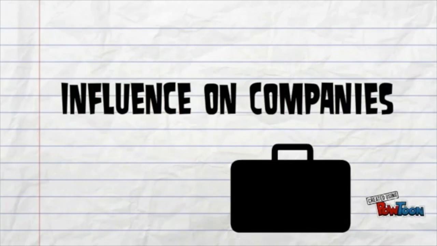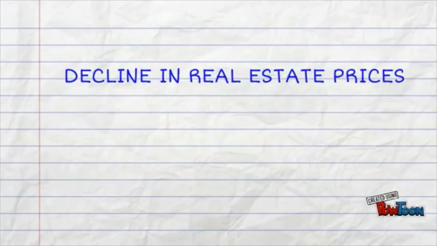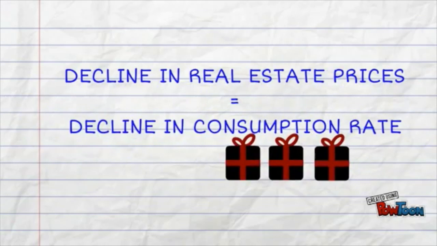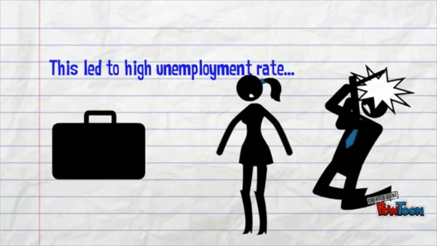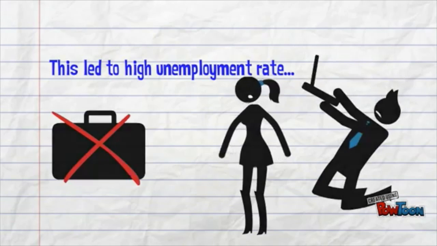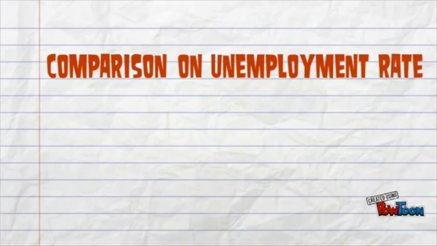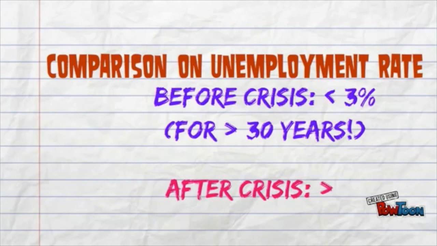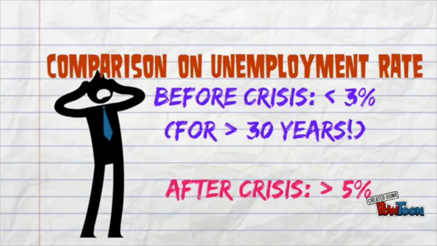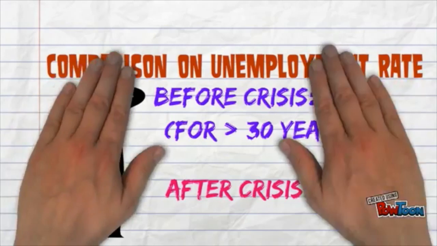I will now talk about how the crisis influenced companies. Owing to the decline in real asset prices in Japan in 1989, people's interest in consumption also declined. This caused a long-term deflation in the nation. As a result, the unemployment rate in Japan was kept high. The unemployment rate had been kept below 3% for more than 30 years before the crisis. However, the unemployment rate reached over 5% after the crisis.